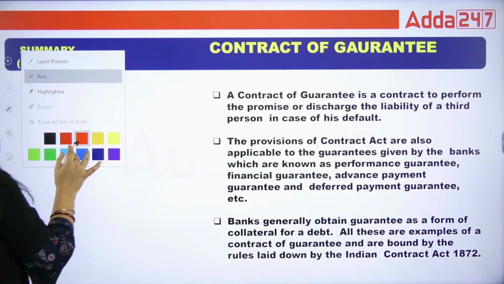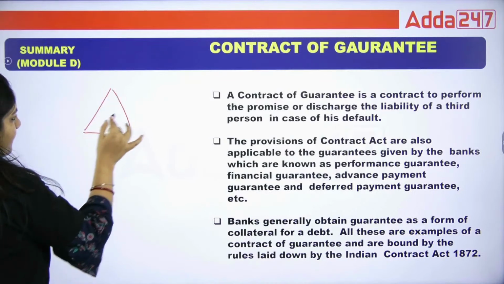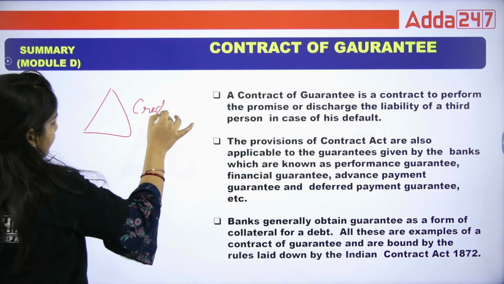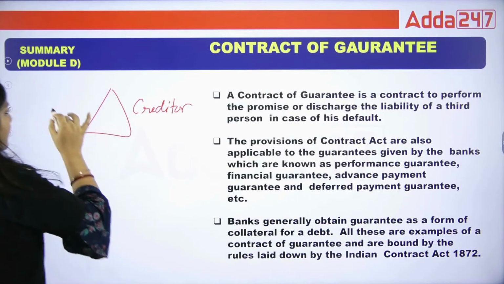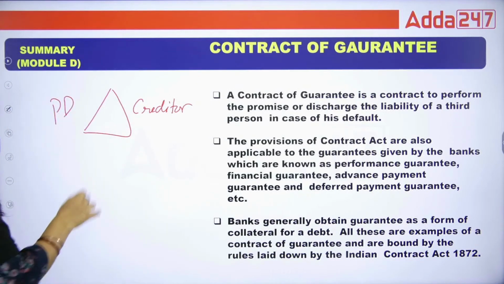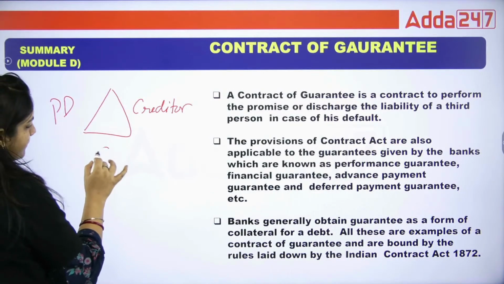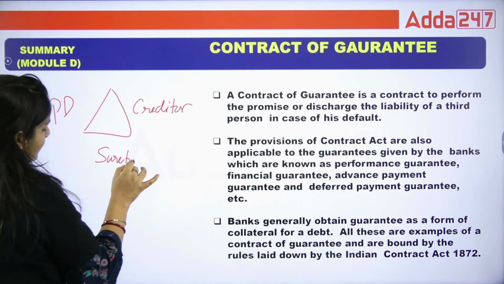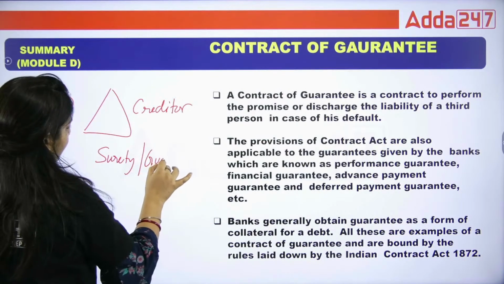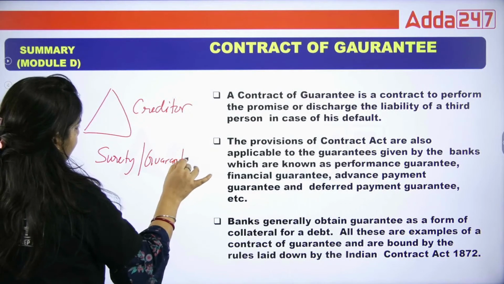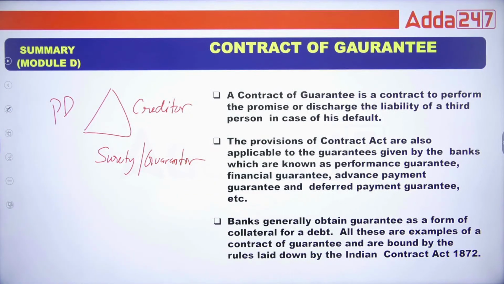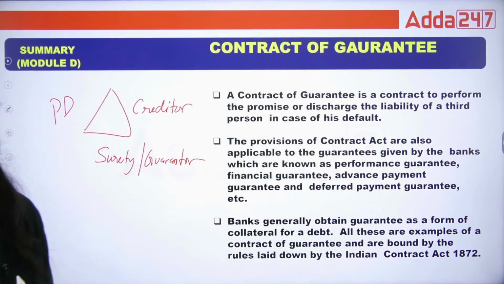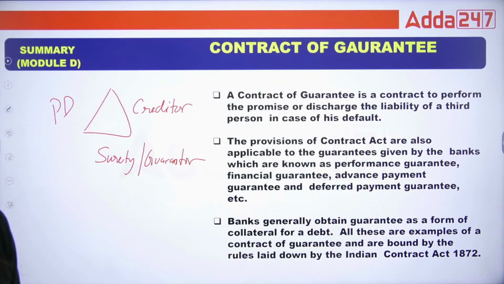So contract of guarantee is basically between the creditor, the principal debtor, and the surety. Surety is also known as the guarantor. In the contract of guarantee, basically three parties are there and three types of contract.